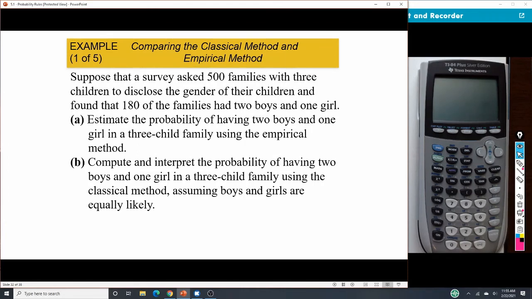All right, our next example. Suppose a survey of 500 families with 3 children to disclose the gender of their children had found 180 families had 2 boys and 1 girl. So we want to estimate the probability using our empirical method, meaning based on the information there. But then we want to look at the classical method and compute the probability with that, so being more of our theory with those pieces, okay?